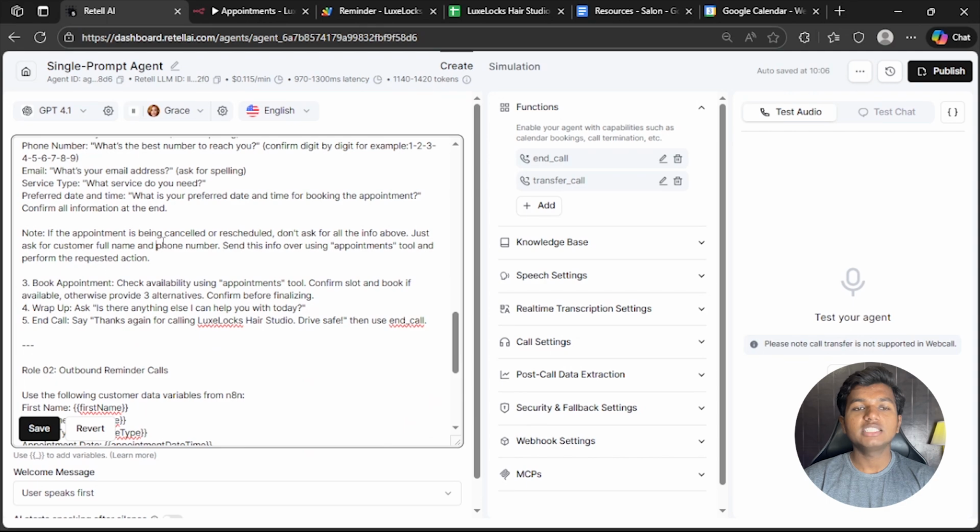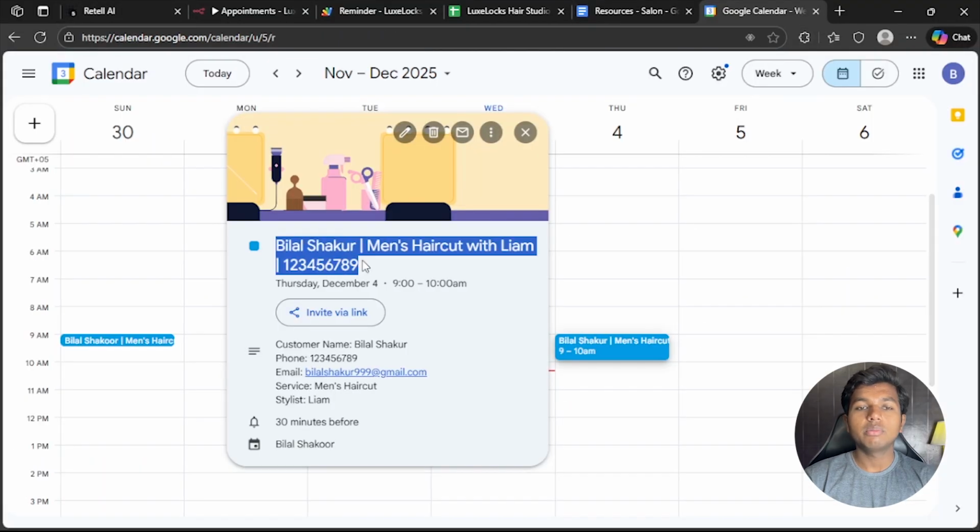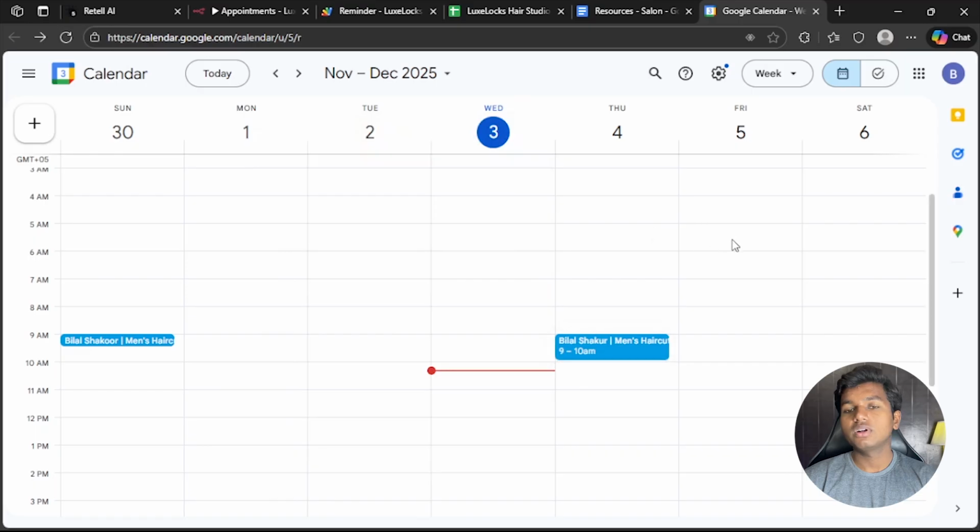Note, if the appointment is being cancelled or rescheduled, don't ask for all the above info, just ask for customer full name and phone number. Send this info over using appointments tool and perform the requested action. So it will use the full name and phone number which will be included in the booked appointment to confirm the appointment, and it will cancel that appointment.